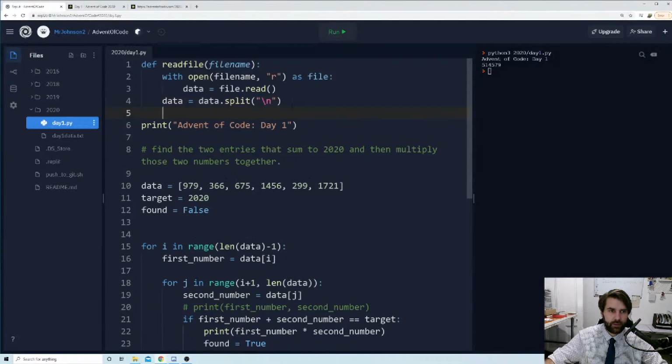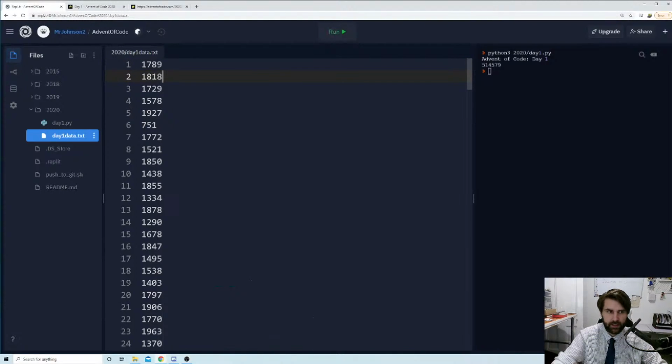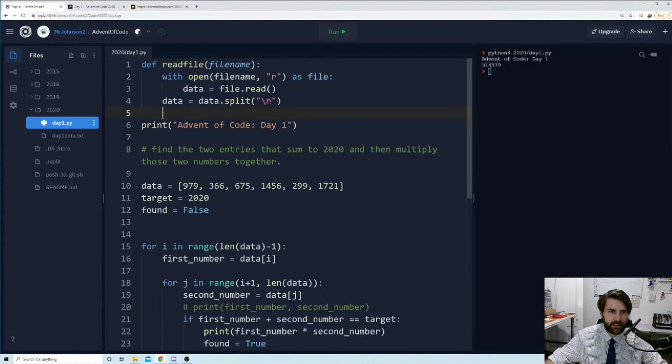This is going to go through our big string, because when it reads it in, it's not going to read it on lovely new lines. It's going to read it as one big string, but it will have \n to show that there's a new line there. So our file actually looks something like this, but with 200 numbers rather than 2. When Python's looking through that string, every time it finds a \n, we want it to chop the numbers surrounding it and put them as individual elements in an array. That's what the split function will do for us. So: read file, data equals data.split \n, and then we return data.